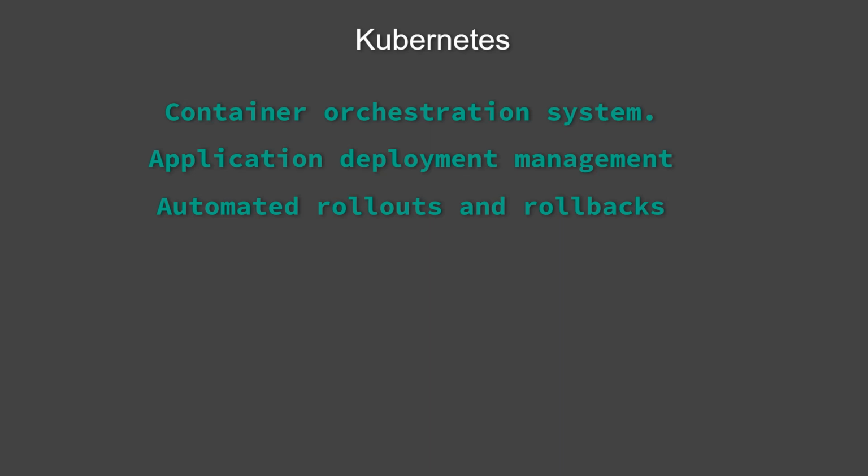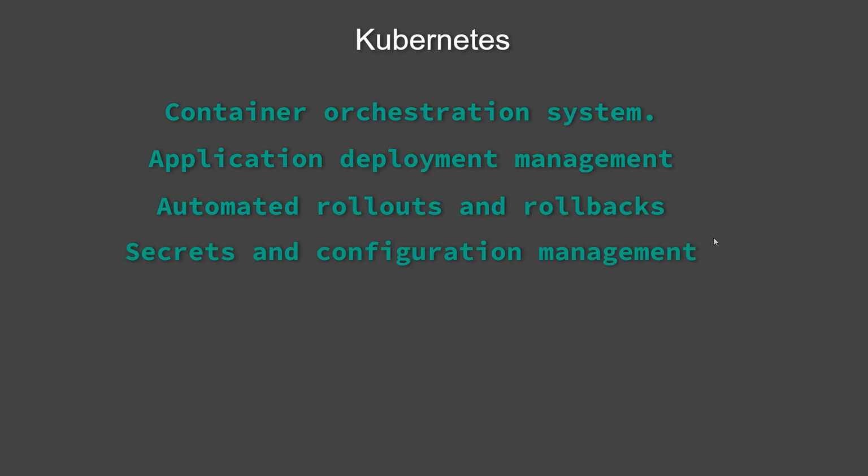Suppose 3 copies of the application are deployed. Suppose invoicing is having 3 containers deployed. In that case, we can tell Kubernetes to shut down one container, bring up the new container, then shut down the next one. That way, a gradual rollout can be done. In the same way, if our new change is having some issues and we want to roll back, that is also possible through configuration in Kubernetes.